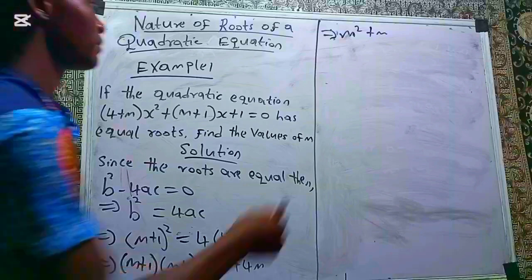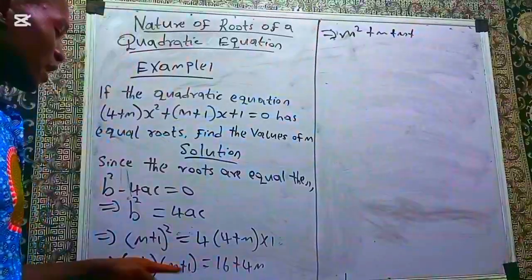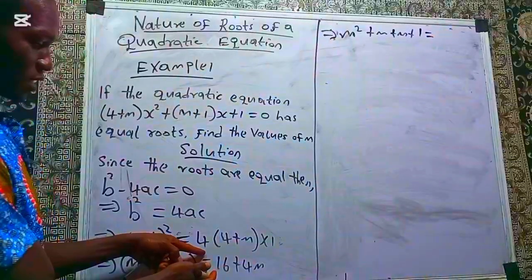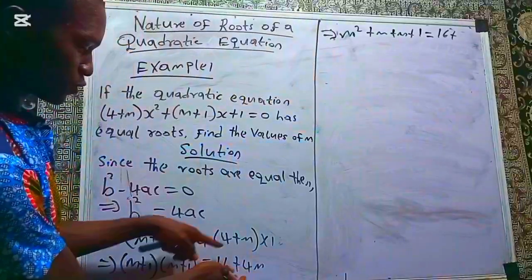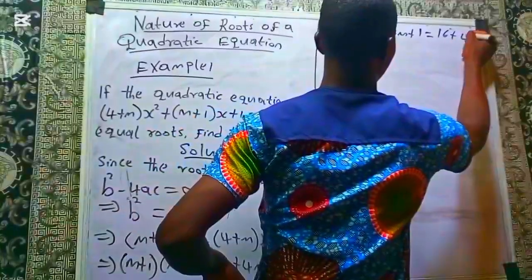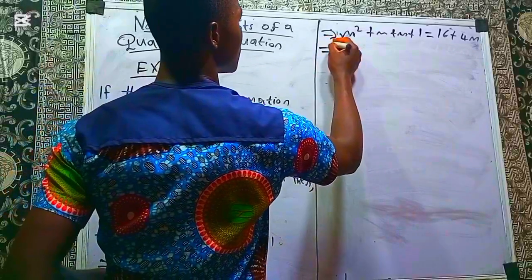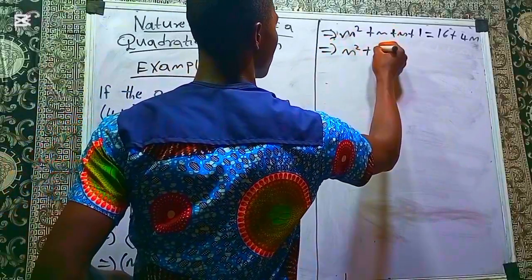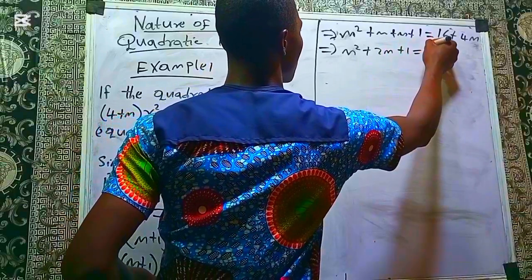Next, 1 times m, m, and 1 times 1, 1. Then equal to 16 plus 4m. This implies m² + 2m + 1 is equal to 16 + 4m.